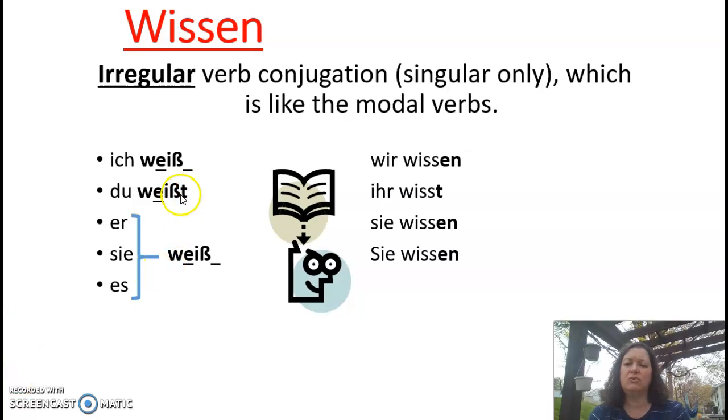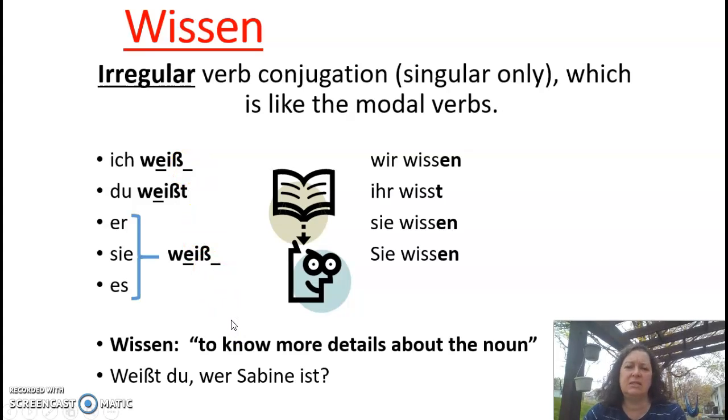And then the du keeps the T, just like always, ST, although because of the S sound, there's no extra S. That would be weird. So ich weiß, du weißt, sie, es weiß. So the biggest thing about this verb is you have to remember it's weiß, not wiss, and there's no ending on ich and sie, es.